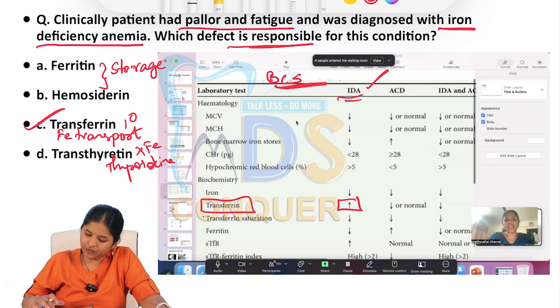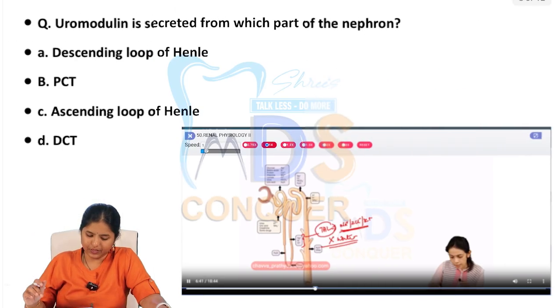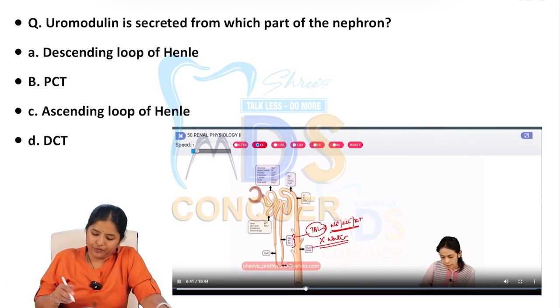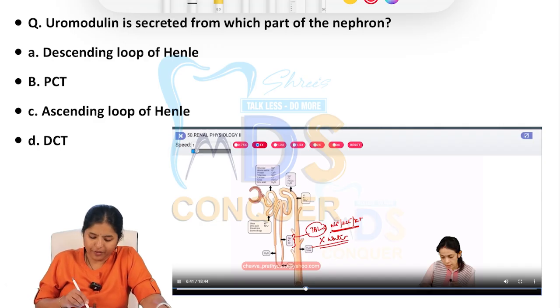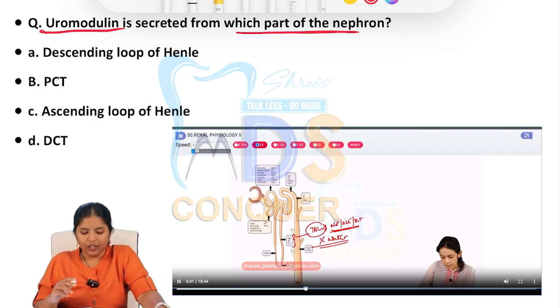Next, let's go to the next one. This was a little bit tough, I feel, from all the questions given in physiology. Uromodulin is secreted from which part of the nephron?